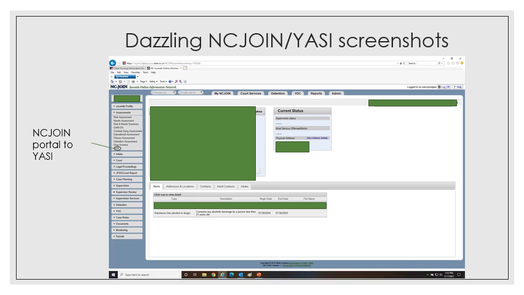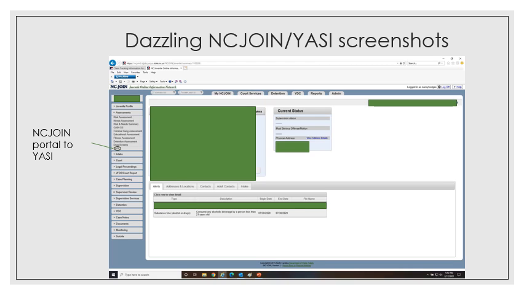Now I'm going to quickly cover some screenshots from NC Join as well as from the YASI assessment outputs, and I just wanted to share some pointers with you that will help you understand from a court counselor's point of view how it can be a little bit challenging to provide, for instance, the YASI pre-screen numeric score after you've already been over in Caseworks creating the actual assessment itself. It's not impossible, but it just gives you a little bit of insight as to what may be challenging for them as they are learning this whole process.